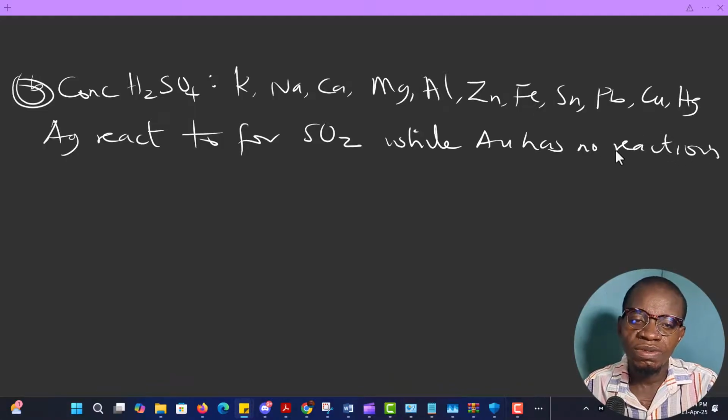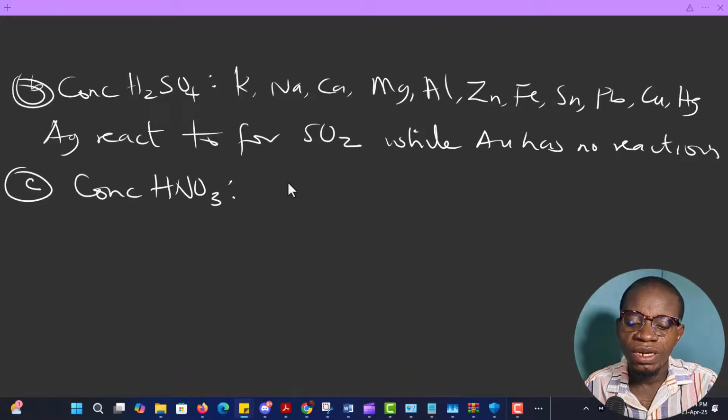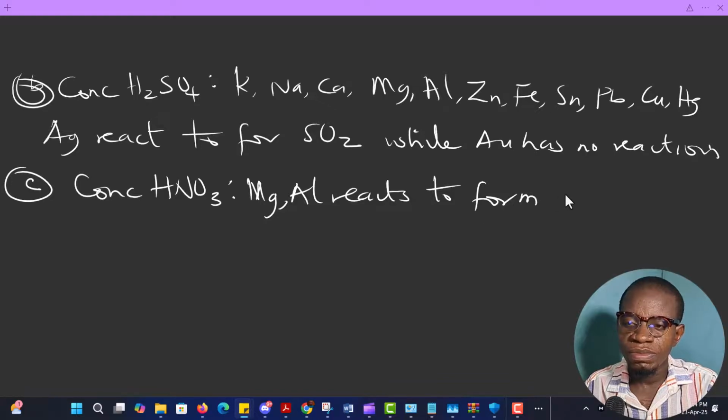All right. So the last part, which is option C, we have conc HNO3. Magnesium and aluminium react with HNO3 to form dinitrogen oxide and N2.